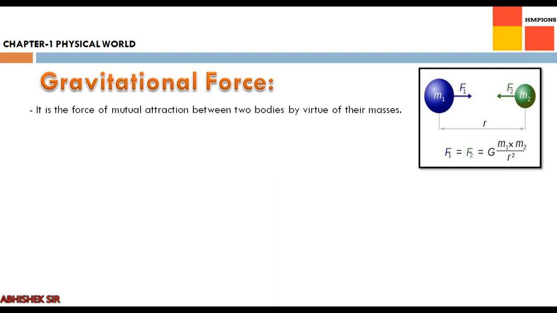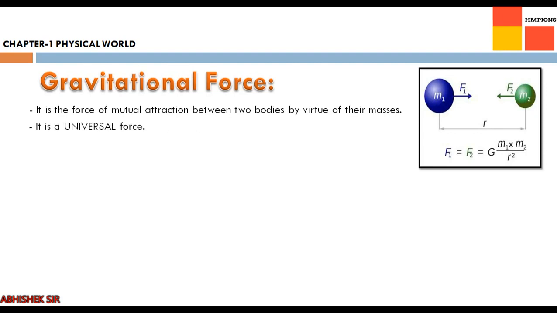These two objects can be anything. For example, you are sitting in your room, so you consider yourself an object with mass m1, and you might have a fan in the room, which is m2. There is a mutual attraction force between you and the fan, and that is nothing but gravitational force. It is the force of attraction between any two objects. If you have the values of G, m1, m2 and r square, you can calculate the gravitational force between you and the fan.